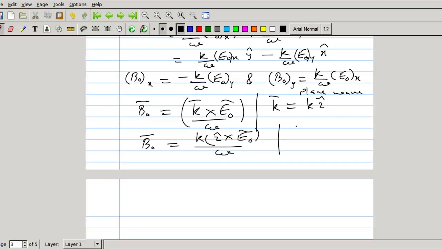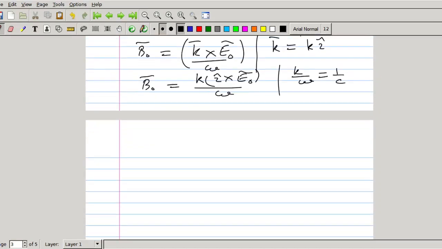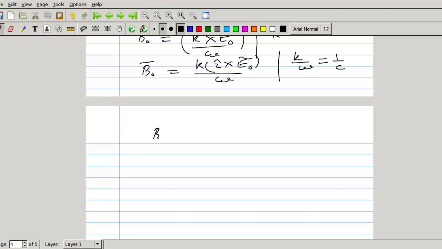What is K by omega? Omega by K is the speed in free space, so K by omega is 1 by C. So this equation is B0 equal to 1 by C into Z cross E0.